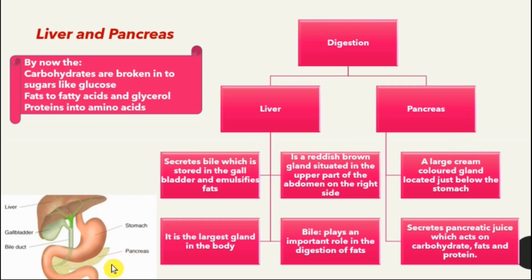It secretes pancreatic juice which acts on carbohydrates, fats, and the proteins. Alright, by now the carbohydrates are broken into sugars like glucose, the fats are broken down to fatty acids and glycerol, and the proteins into amino acids. So these are the end products after the digestion is completed.